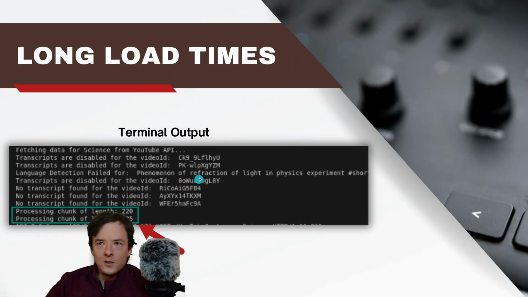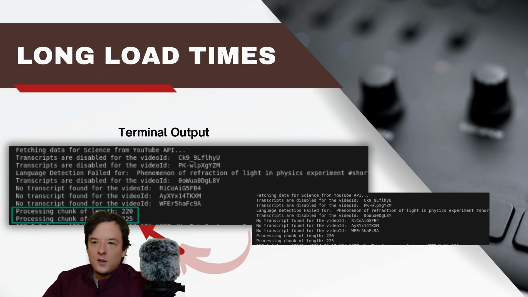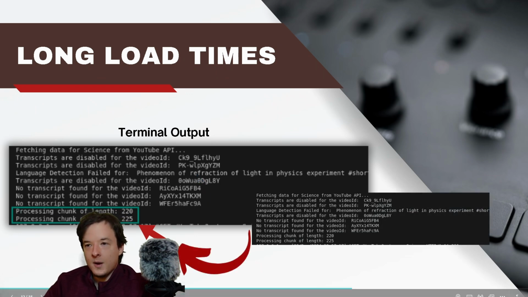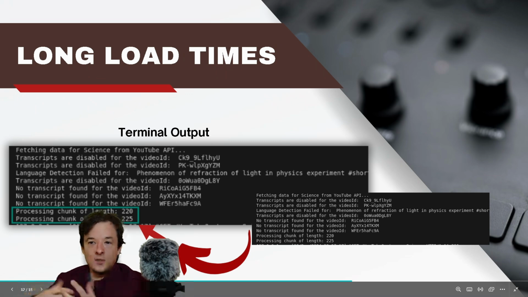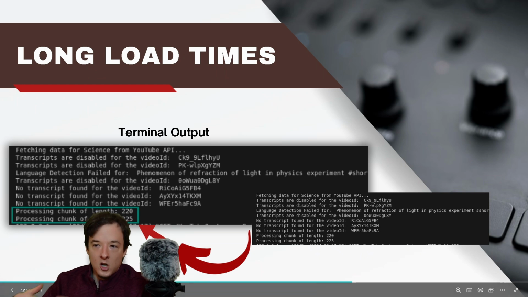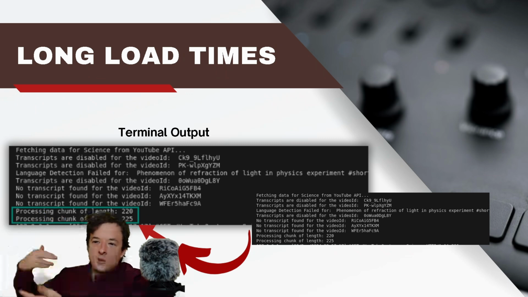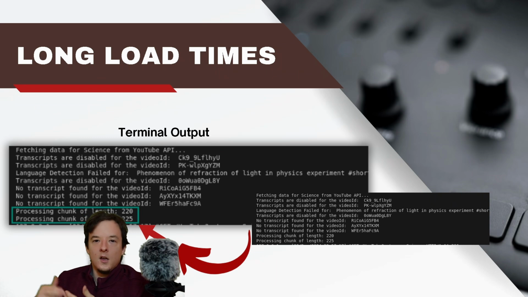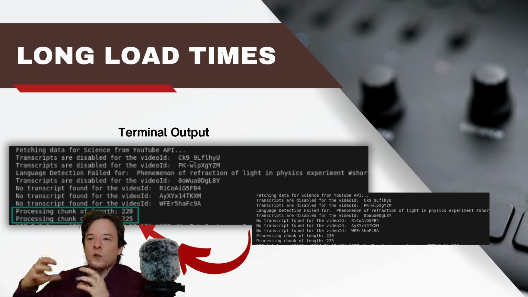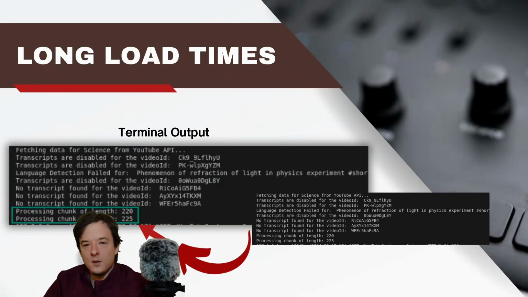Okay, so let's go into the long load times a little bit. As you can see here, this is the start of my solving the issue with the long load times and just simply getting to work. This is more of solving the context issue. It processes chunks of a script. So right here, 220 words are chunked from the script, and then 225 words. This way it goes up to the upper limit. For this project, I think the tokenization limit was 800. So I'm very, very below 800. I'm never getting across that. That way I can get really good summaries of just a small number of words.